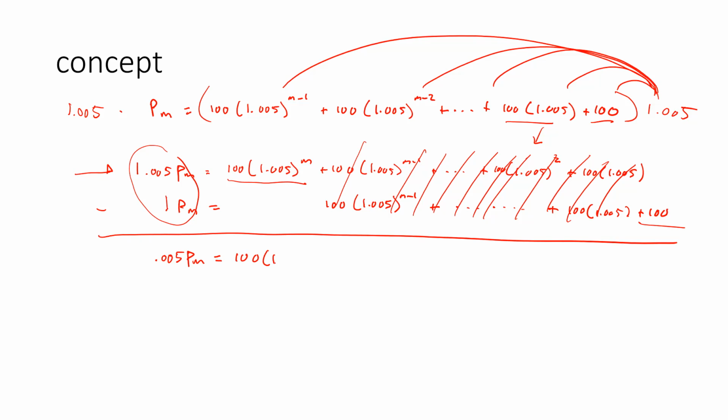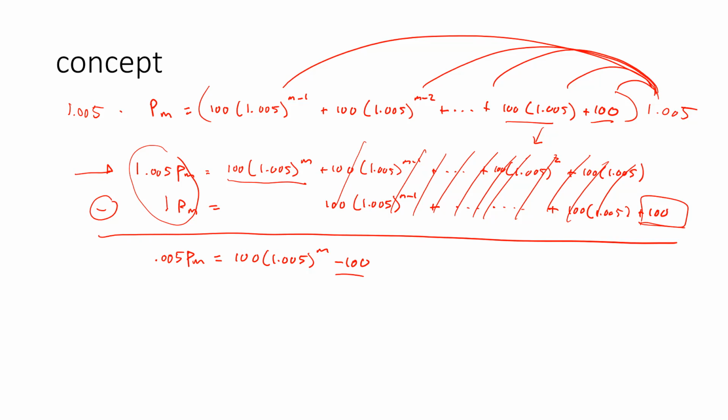And then all we have left on this side is that. And it's minus 100, by the way, because we're subtracting positive 100 here. So minus 100.